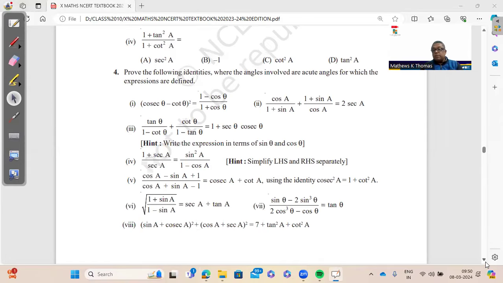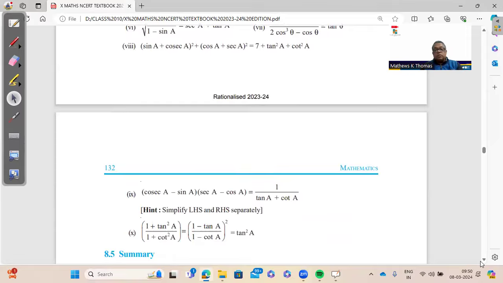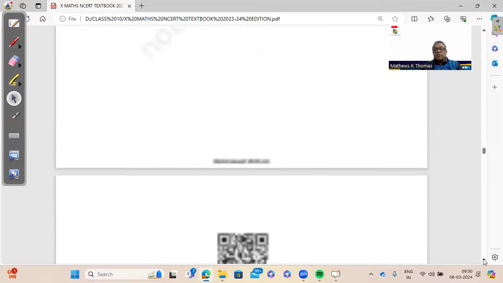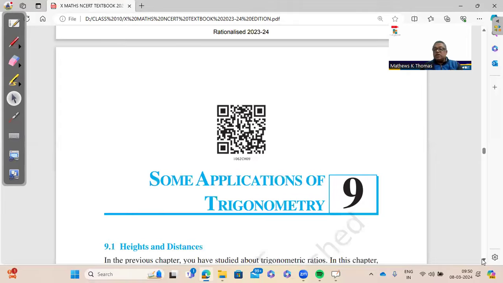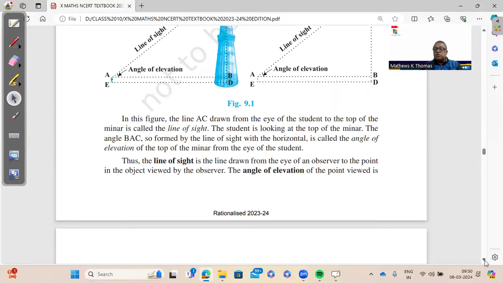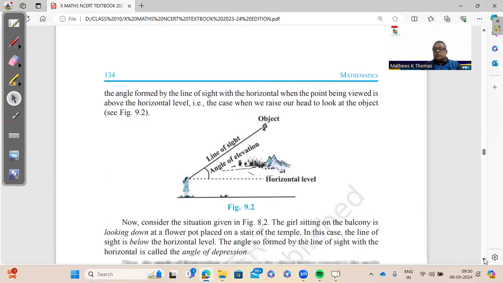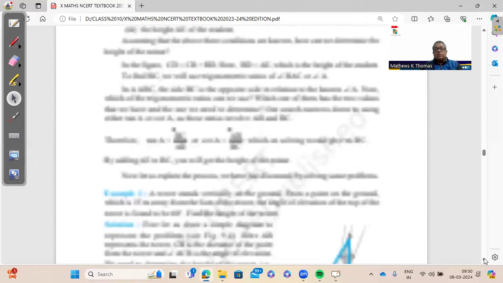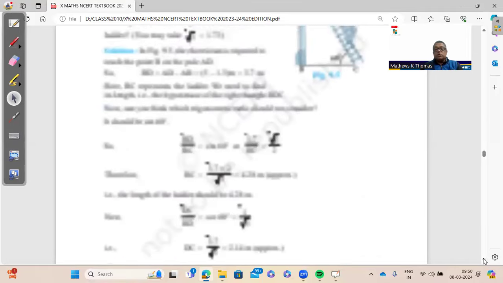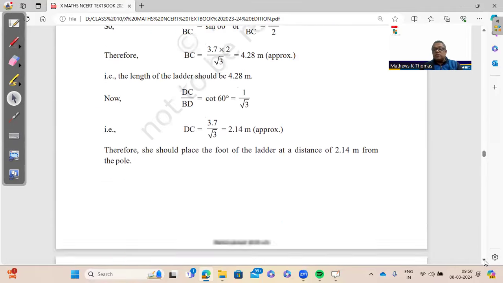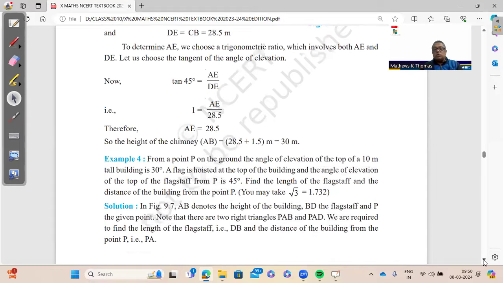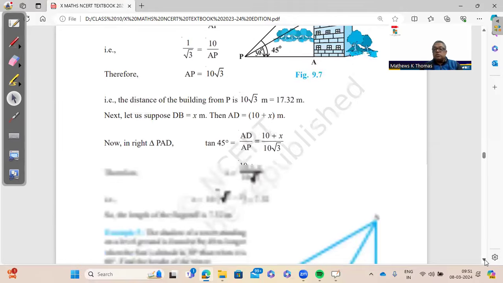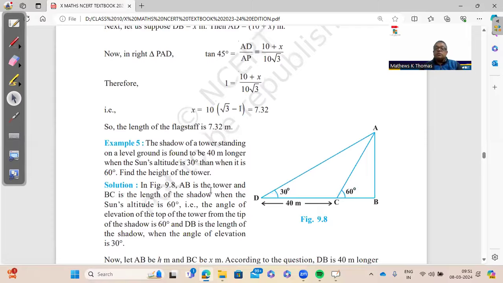Then we have the next chapter, heights and distance, from which again we can expect a case study question and also a 1 marker. So you can have small questions in the beginning of this chapter. You have smaller questions which carry less weightage. So you should know all the values, especially the tan values, because most of these questions are using tan.